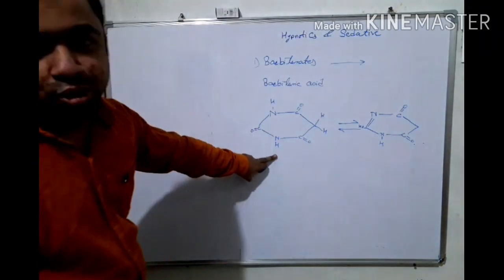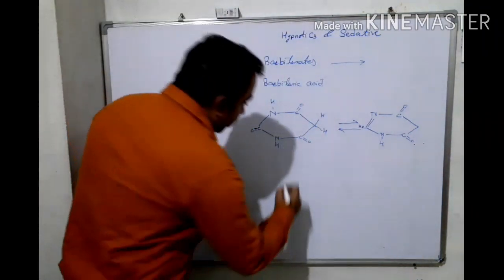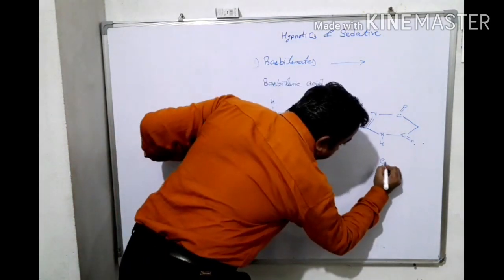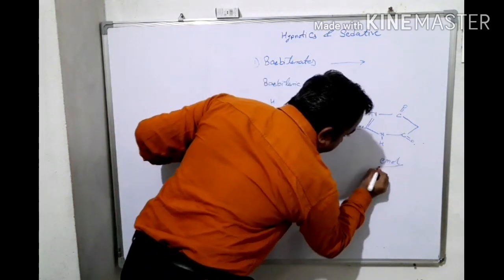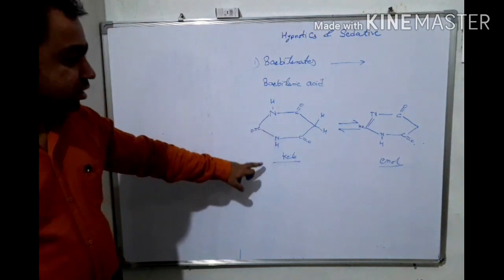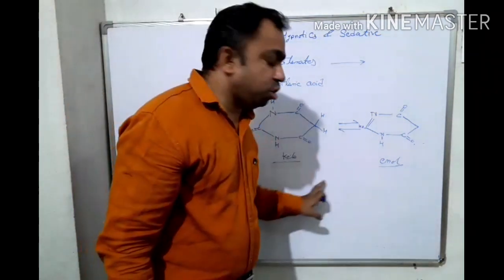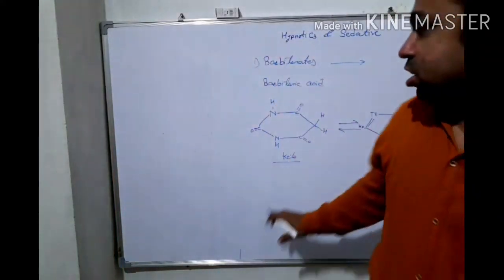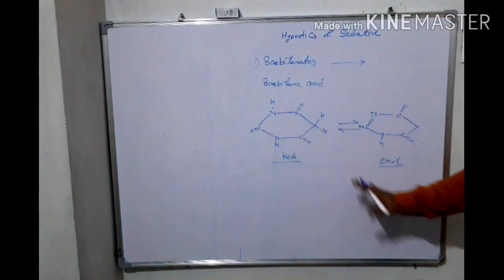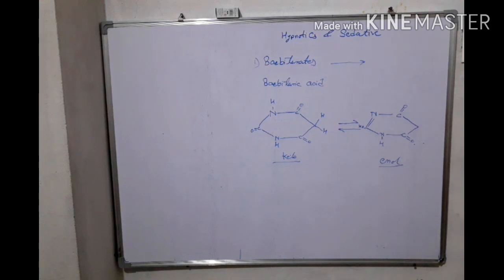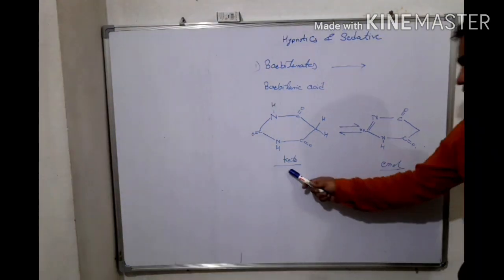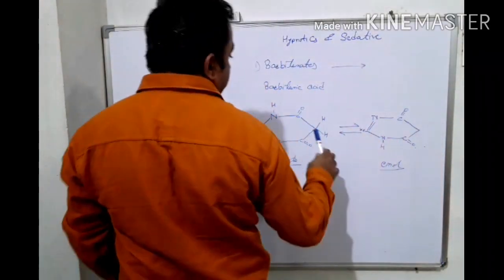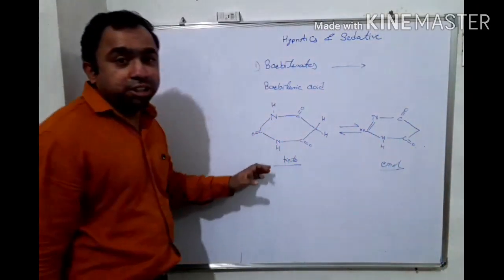This is the keto form of barbituric acid, and this is the enol form of barbituric acid. These two structures, keto and enol form, form the sodium salt of barbituric acid. Depending on this keto and enol form, barbituric acid forms salts with sodium metal, forming sodium salts.